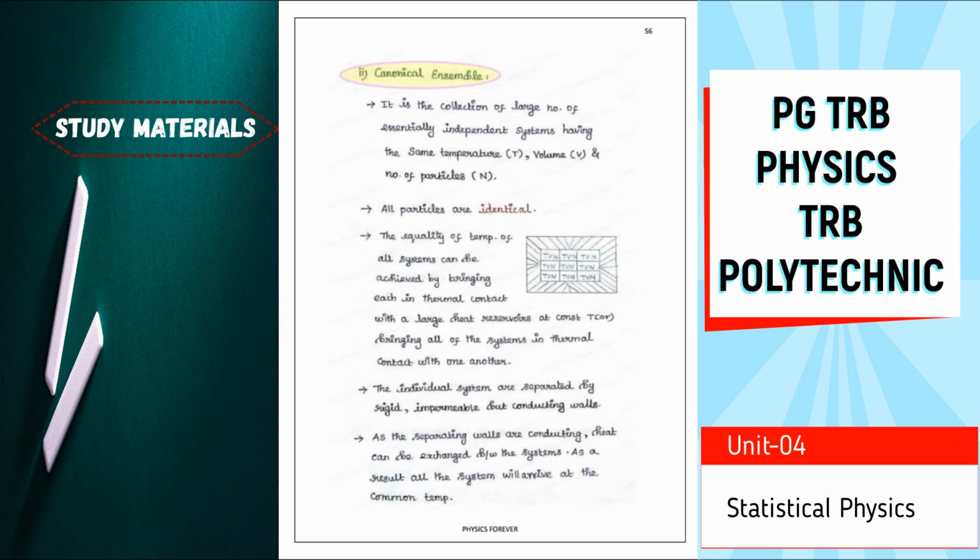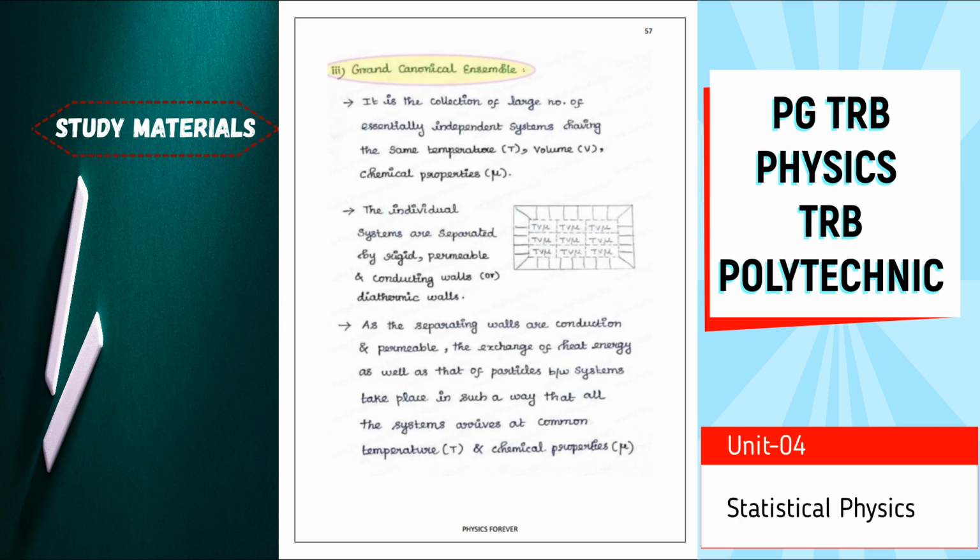Then canonical ensembles mean the same temperature, volume and number of particles are identical. In these cases the individual systems are separated by rigid, impermeable but conducting walls. Unlike the microcanonical ensemble, which has insulated walls. Then in the grand canonical ensemble, the temperature and volume are the same, and the chemical potential is also a property. In these cases the walls are rigid, permeable and conducting, that is, diathermic walls.